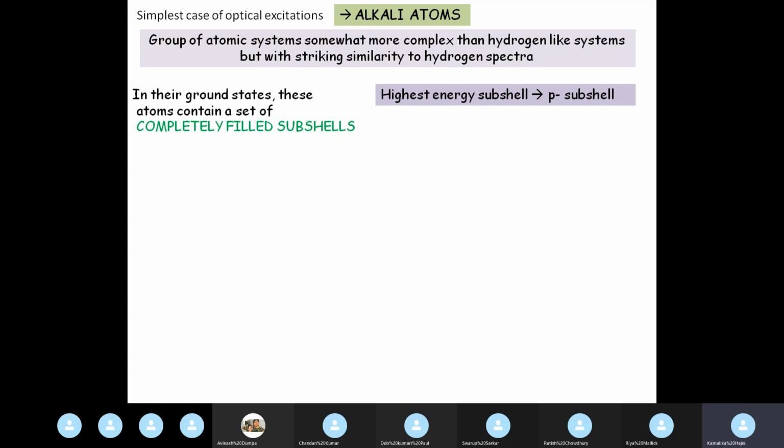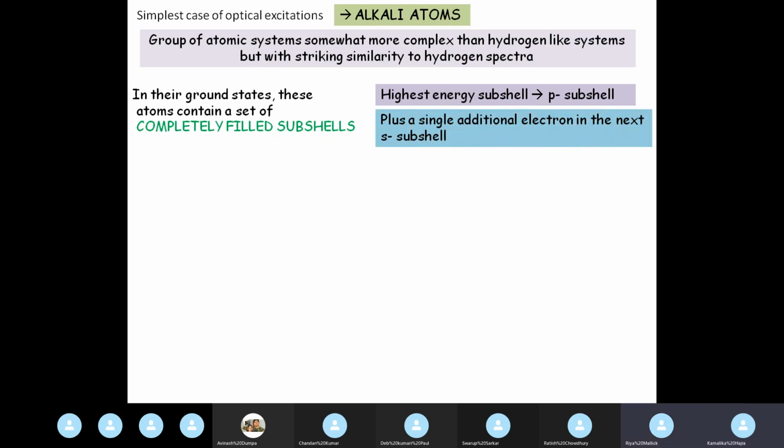It will be s. S orbital. Okay. So the highest energy subshell is the p subshell plus a single additional electron in the next s subshell. Okay. So this is the configuration of the alkali atom.